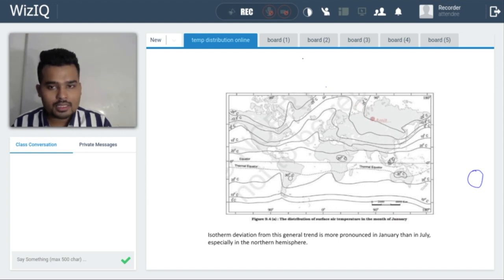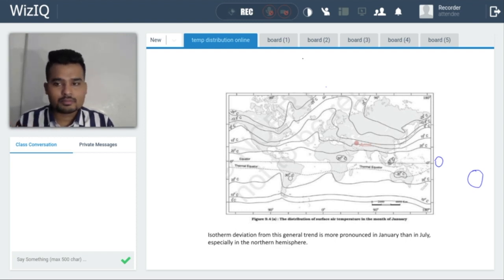Now since these are colder, if the isotherms are over this land mass, it shifts towards the equator. Since the equator is always warmer, this is cooler, this is warmer, so it moves towards the warmer region. High pressure to low pressure. Warmer regions are always low pressure. So high to low. They want to make the temperature equal. Here temperature is less, here temperature is more, so it is shifting towards this. It's bending towards the equator.